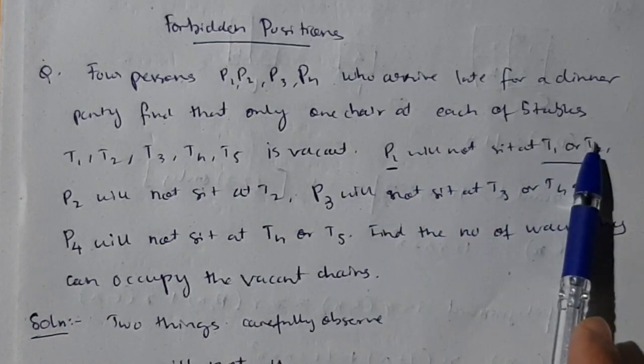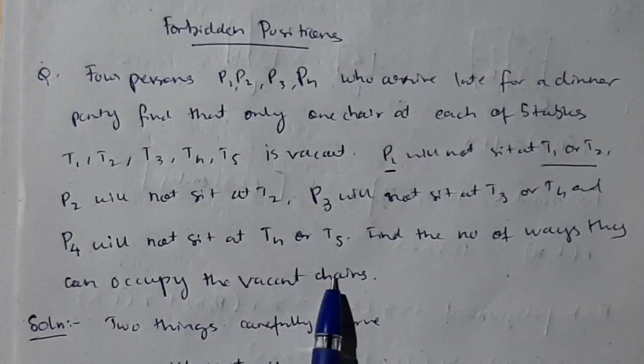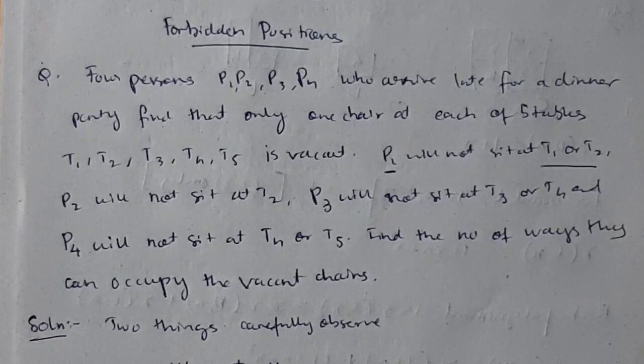P1 will not sit at T1 or T2. There are many conditions given here. Then find the number of ways they can occupy the vacant chairs. All the questions will be of similar type. So what you need to do first, see.